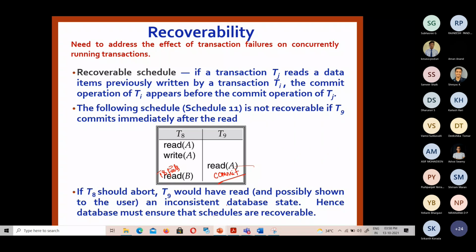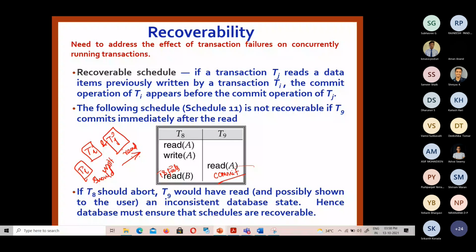To have a recoverable schedule, for each pair of transactions Ti and Tj that are executed concurrently, if Tj reads a data item that was previously written by Ti, then the commit operation of Ti should appear before the commit operation of Tj.